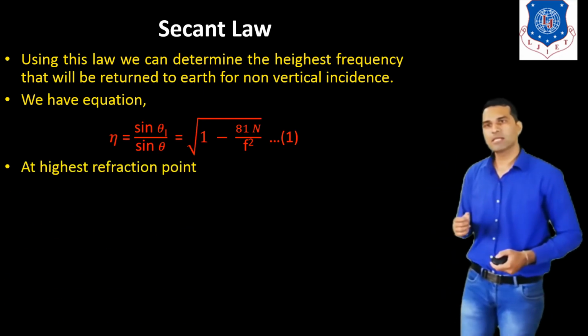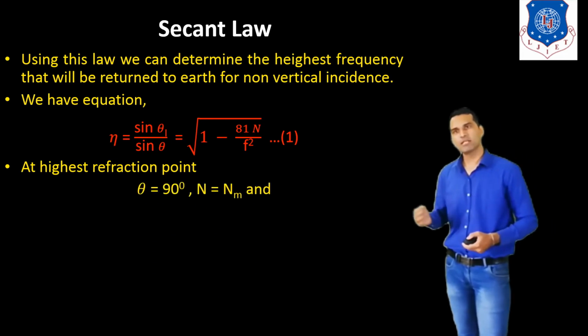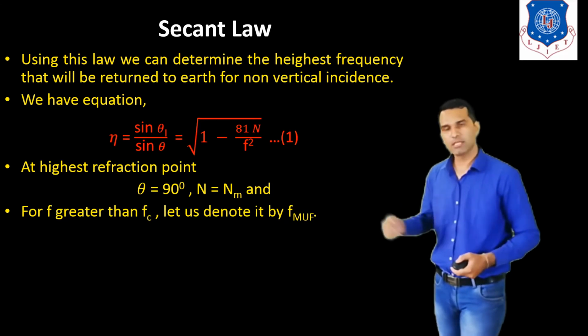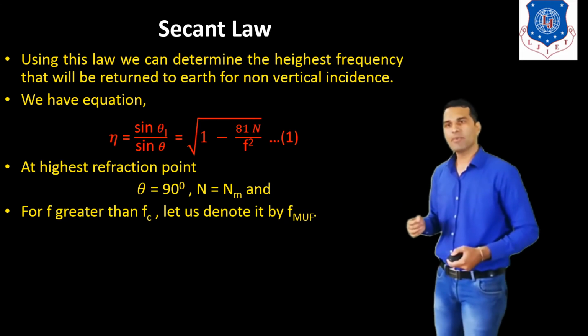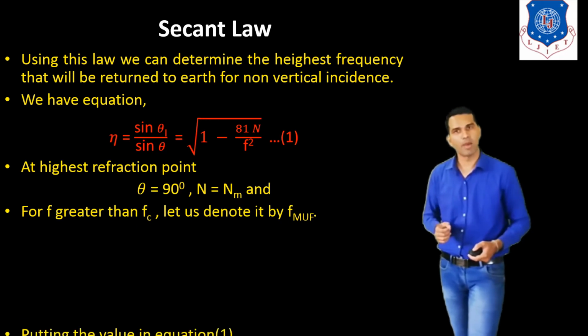At the highest refraction point, for that condition theta is equal to 90 degrees and N is equal to Nm. We have discussed this in the last slide. For f greater than fc, let us denote it as f_muf.